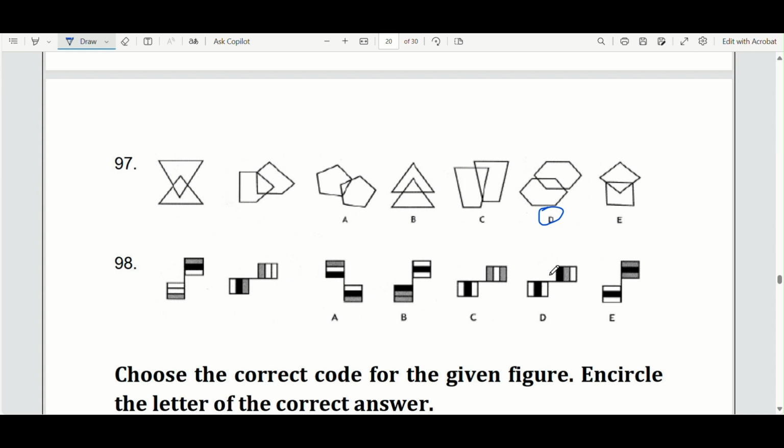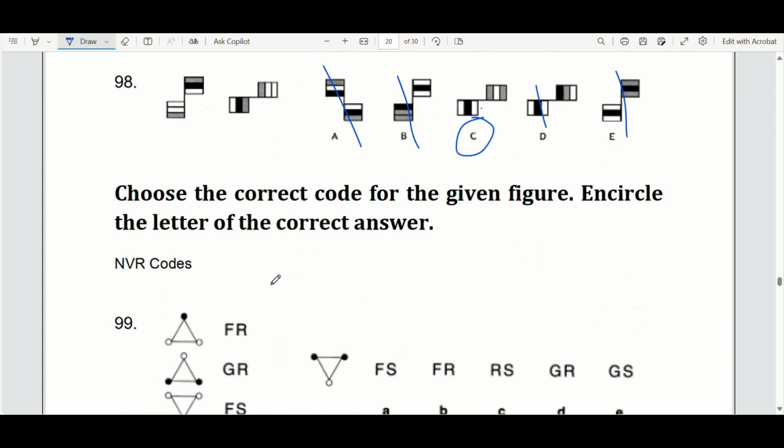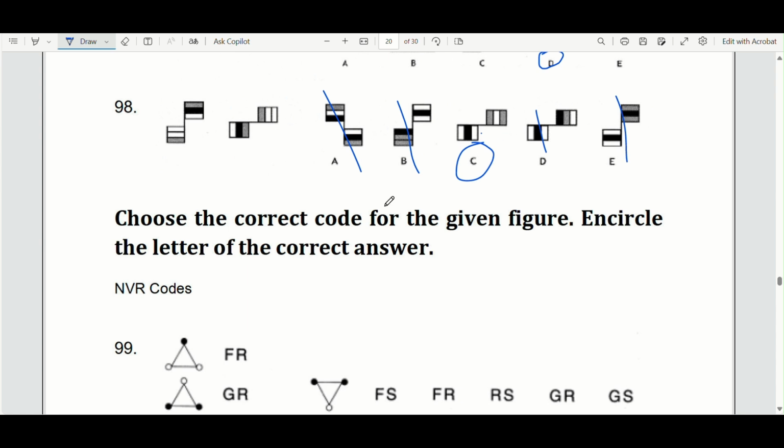Okay. So I'm going to start cancelling these out because I think that could be the rule. 3 whites, 2 greys, 1 black. 3 whites, 2 blacks, 1 grey. So we know option D is incorrect. So I know that was the rule. It's going to be option C. Now, if 2 options had this same thing, then that means obviously that wasn't the right rule in terms of similarity that we were looking for, okay? But obviously it was, so option C.